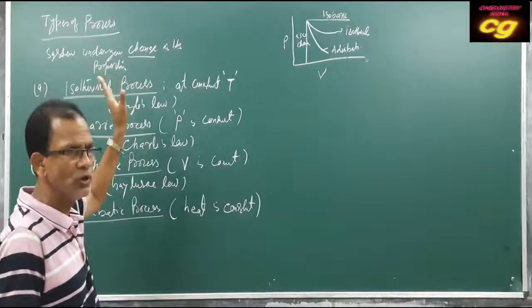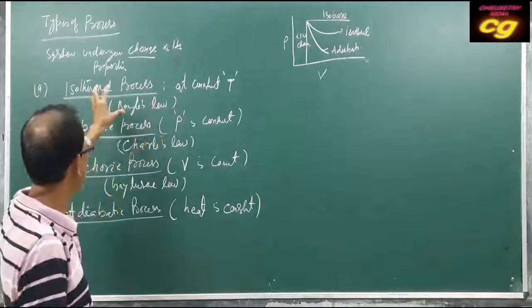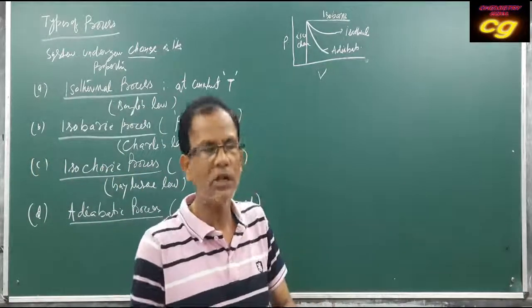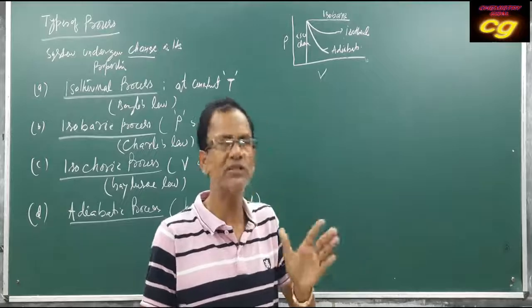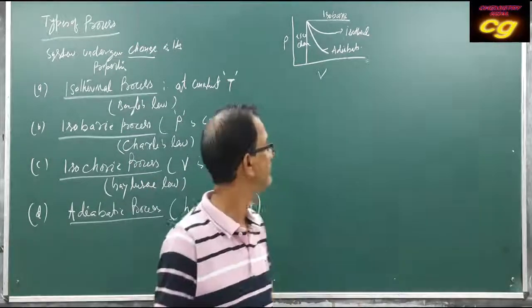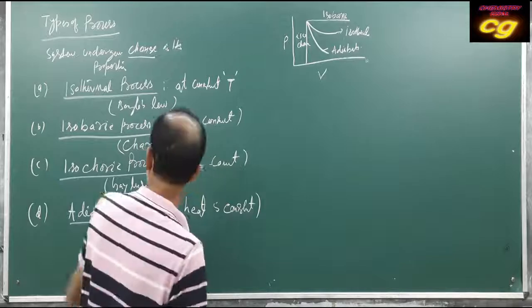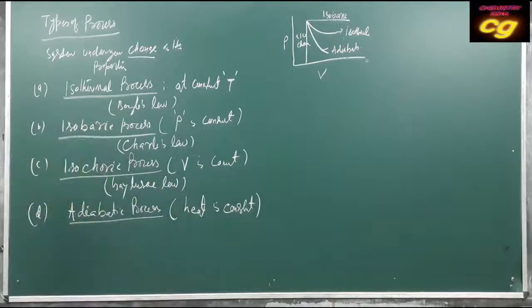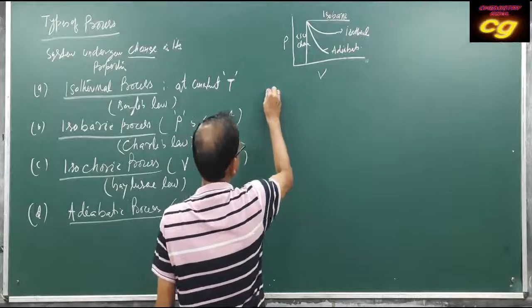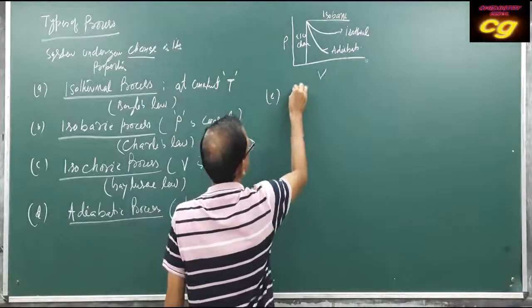When the system is undergoing change, we can say a process is observed. For this change, we have to keep one particular property constant. On that basis, a process may be reversible.